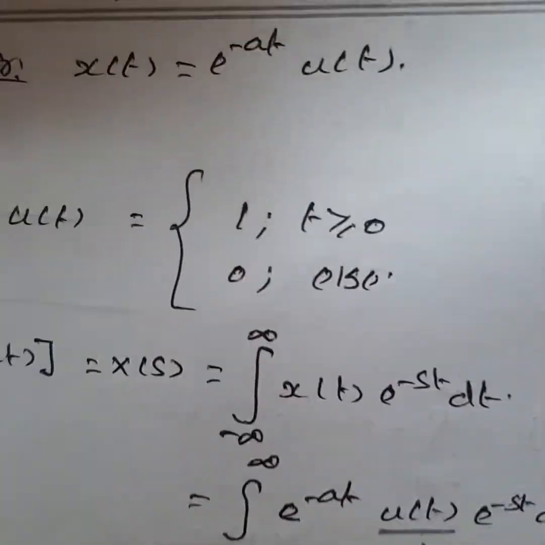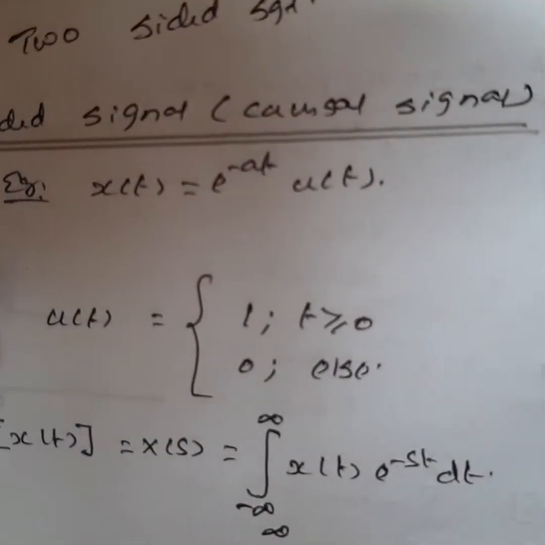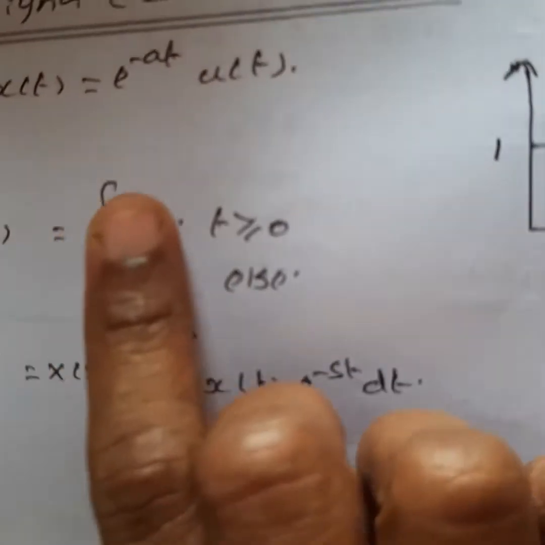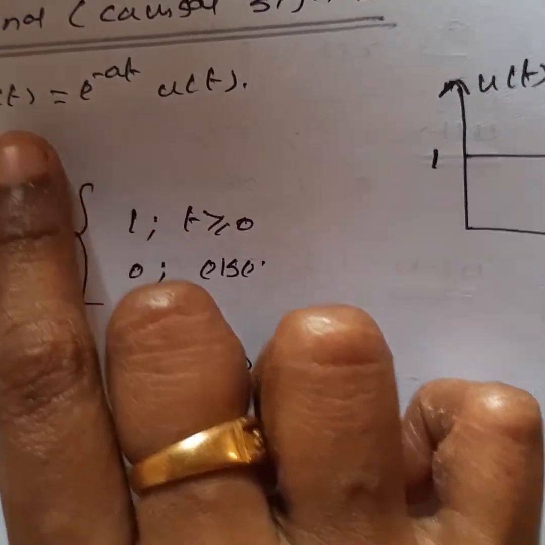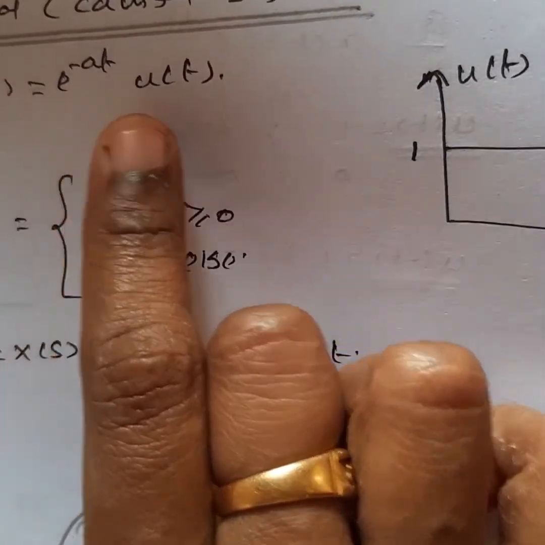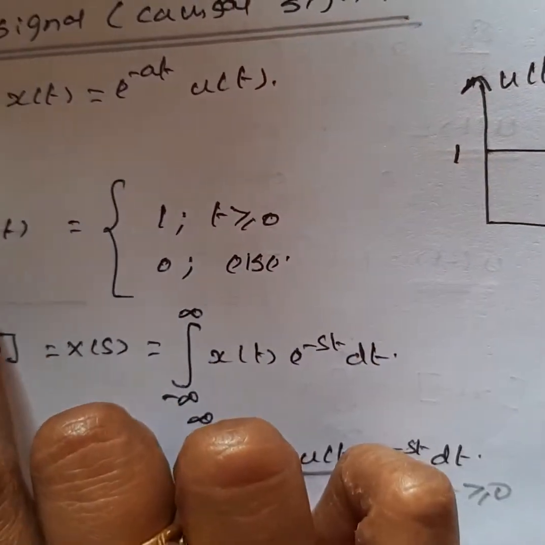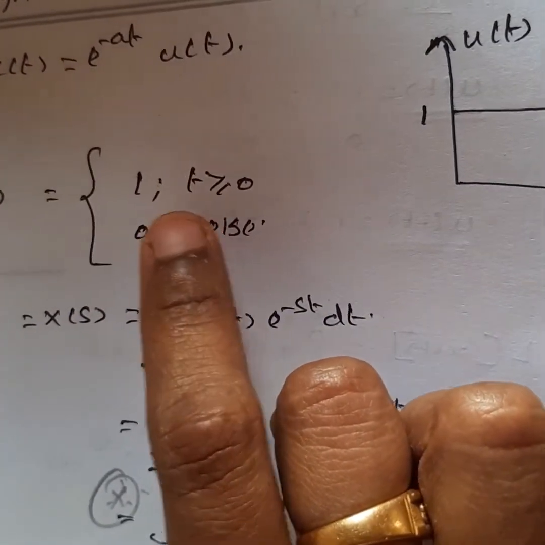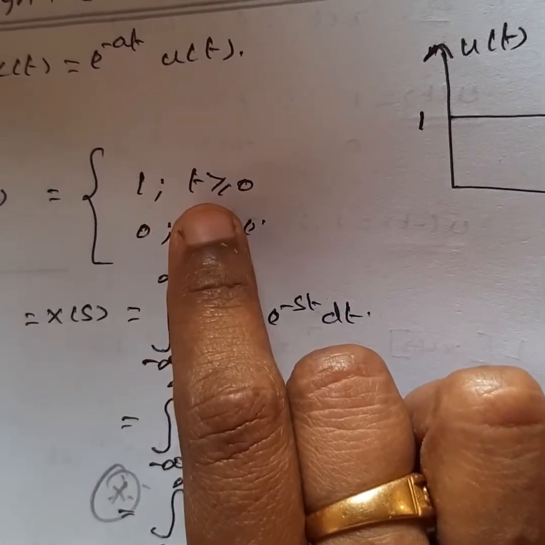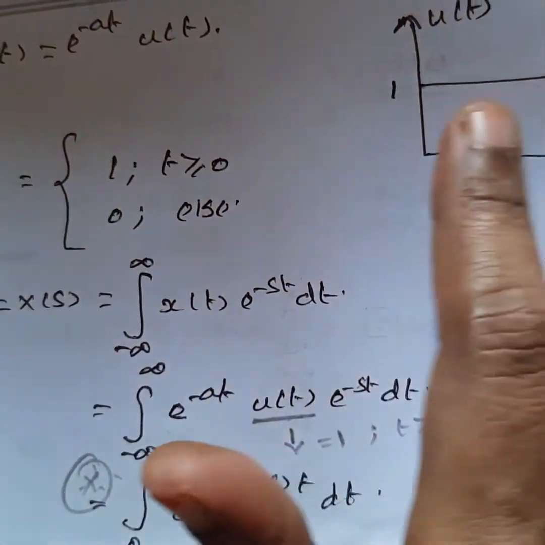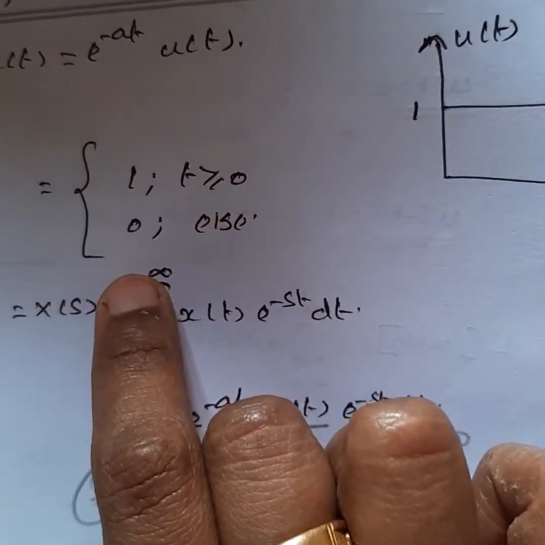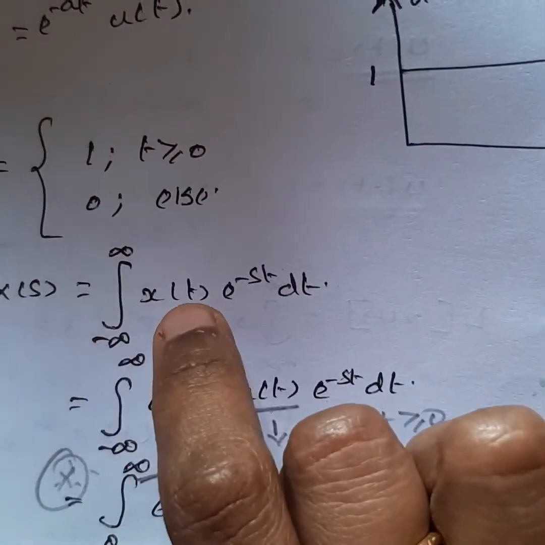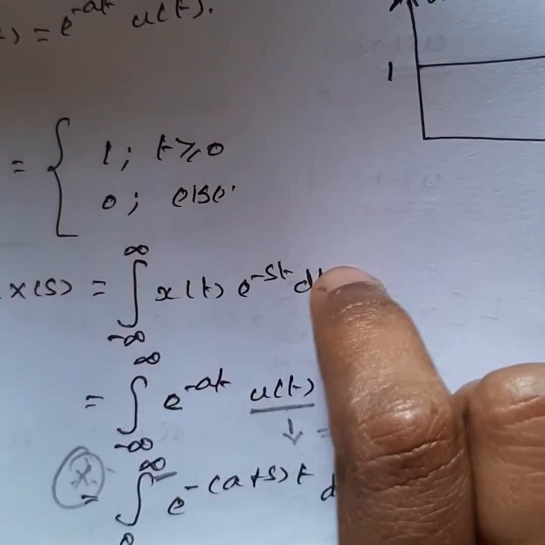What do we mean by right sided signal? It means it is a causal signal, which consists of only positive values. For example, we take the signal x of t equals e power minus a t u of t. Do you know what u of t is? U of t is a unit step signal. It has value 1 only for t greater than or equal to 0, and 0 otherwise.